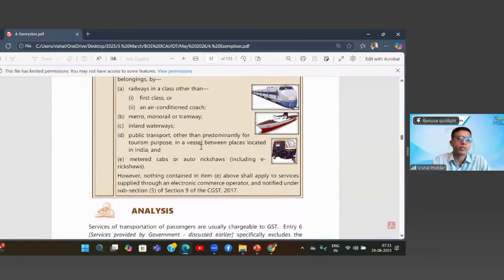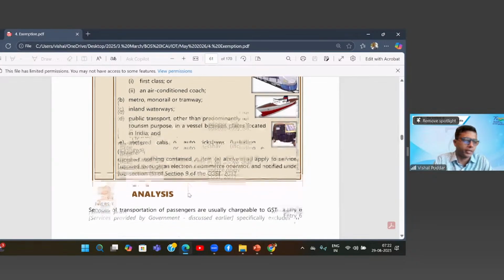And here the public transport is in a vessel located between two places. So it can be either by boats or it can be by ships or vessels. And then you have these rickshaws, which also includes e-rickshaws. Again, wherever you are booking any of this using some apps which are taxable under 9(5), there is no exemption for that. Yes, Swaminathan.